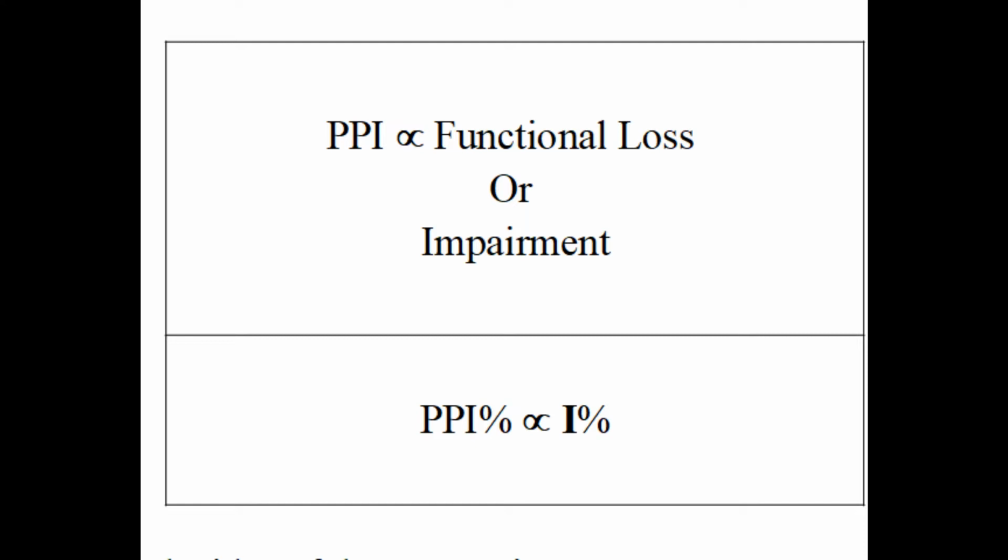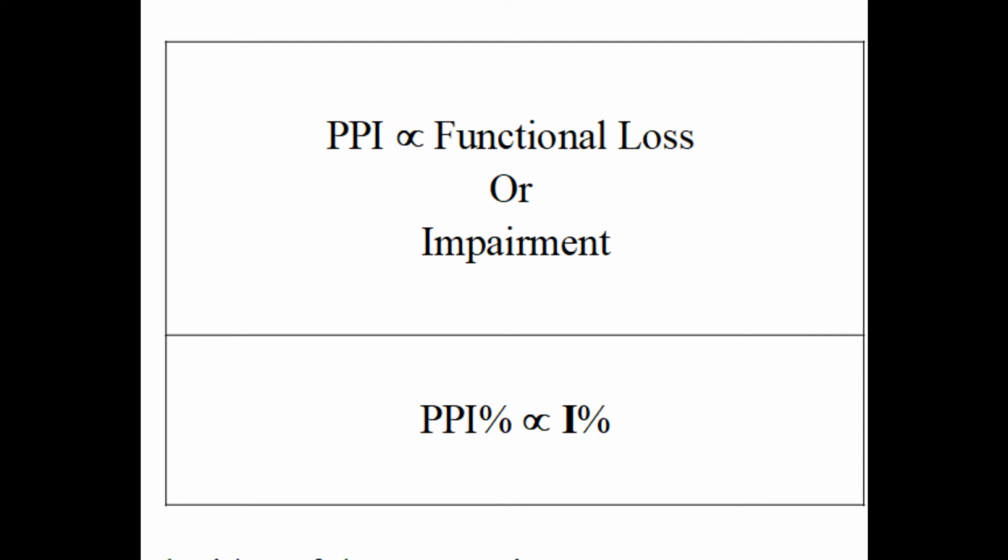What are the ranges on both sides of the expression? We know from the Gazette this statement: Total PPI should not exceed 100% in any case, which is repeated many times in Gazette. So 0 to 100% is the range on both sides of this directly proportional expression. If both sides of the expression are directly proportional and both sides have the same range, then both sides should be equal. Then it becomes a mathematical rule.